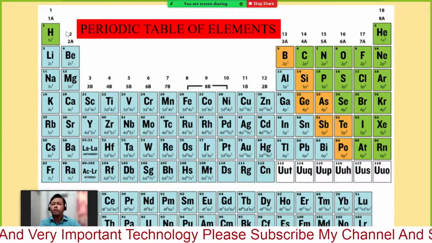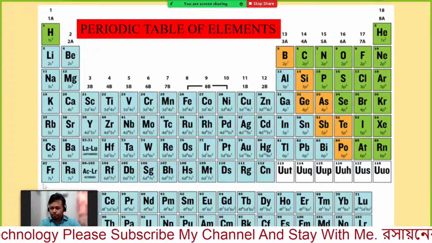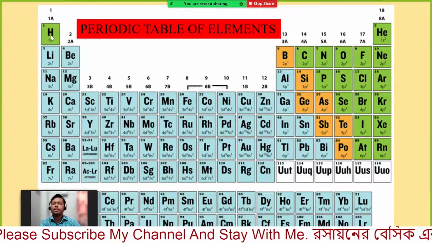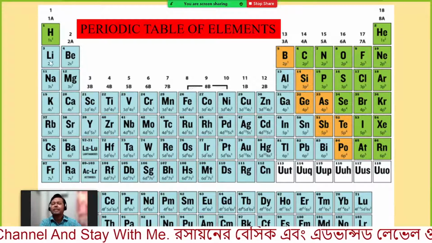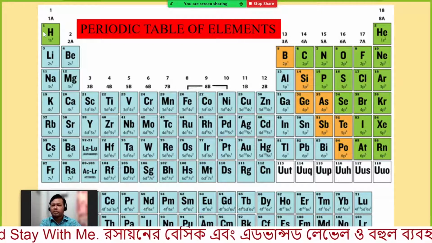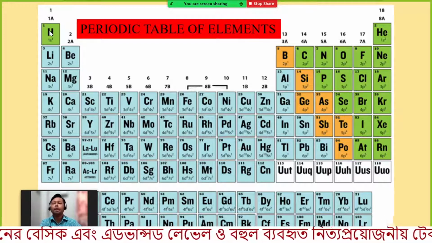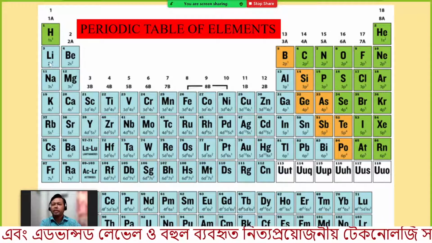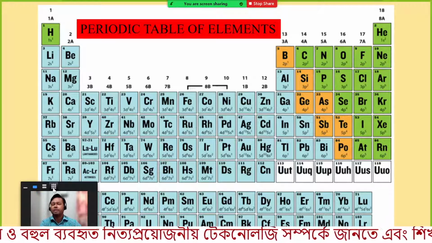If we go from top to bottom in the periodic table, every time we add one extra shell. This atom has only one shell or one energy level. This has 2, this has 3, 4, 5, 6, 7.